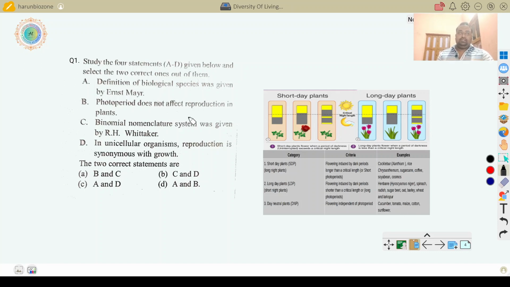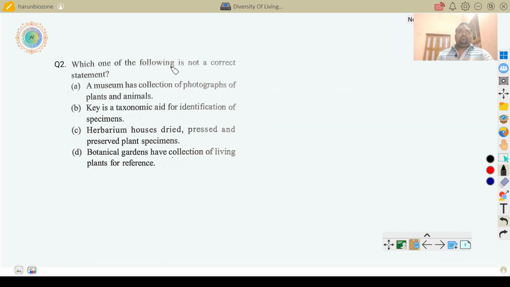Clear? I think this question is clear. Next, which one of the following is not a correct statement? A museum has a collection of photographs of plants and animals.